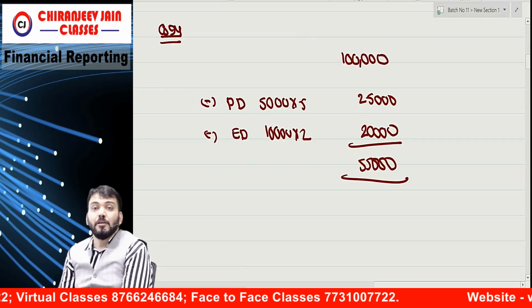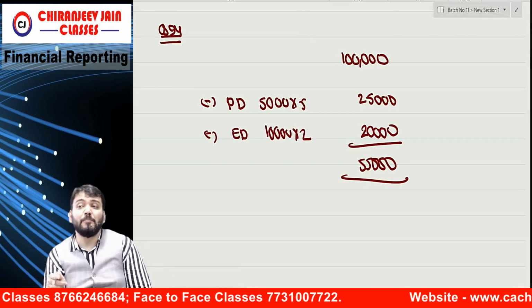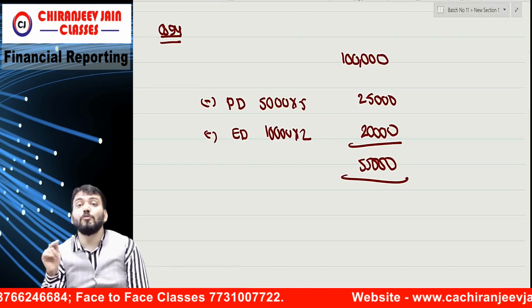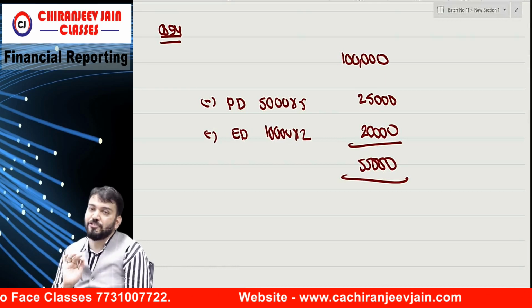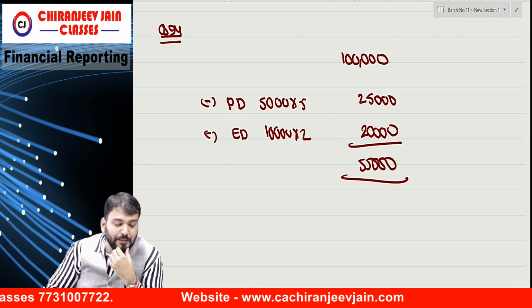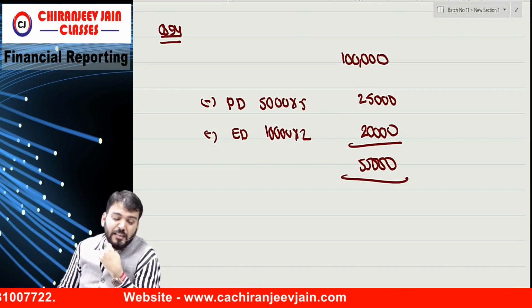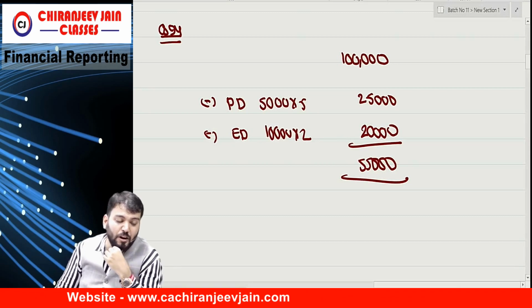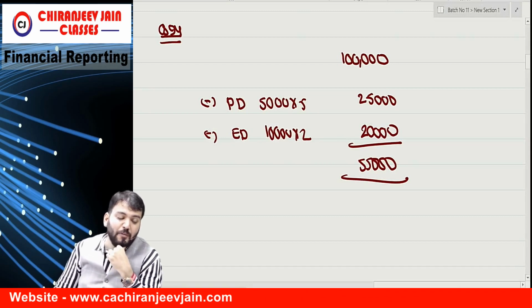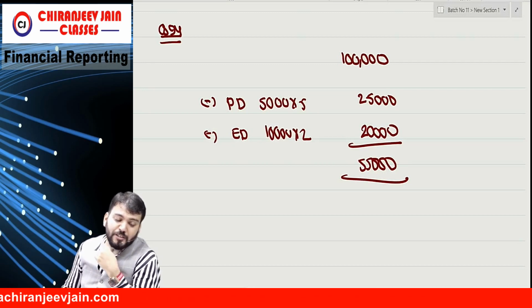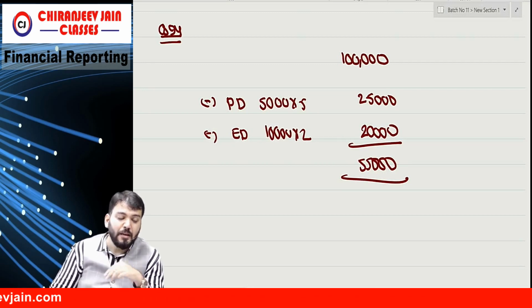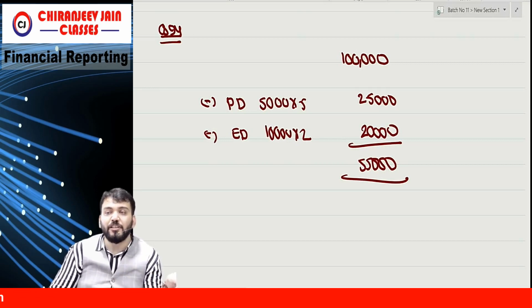Understood? Now this surplus profit is available to both preference shareholders and equity shareholders, correct? So what have they written? Each preference share will participate in additional ordinary dividend above rupees 2 at a rate of 50% of any additional dividend payable on ordinary shares.